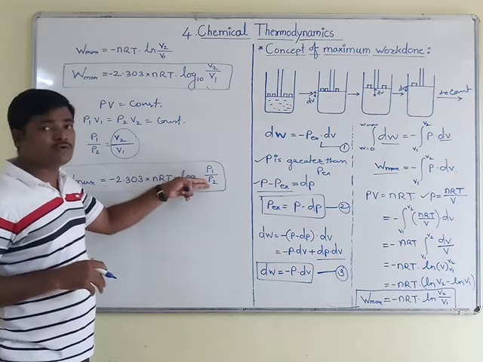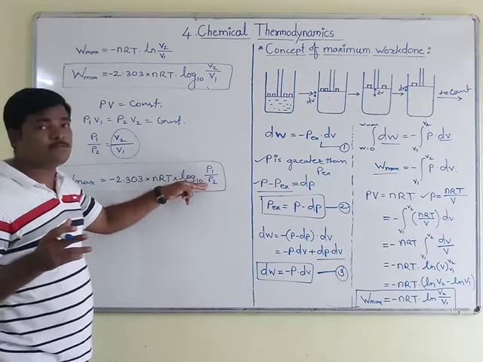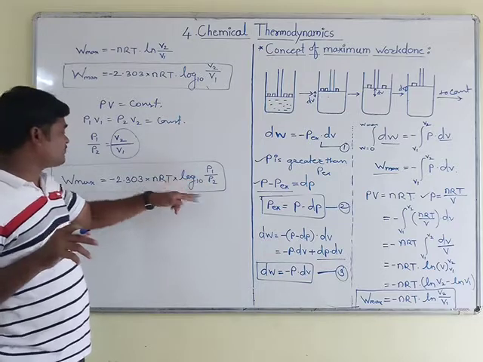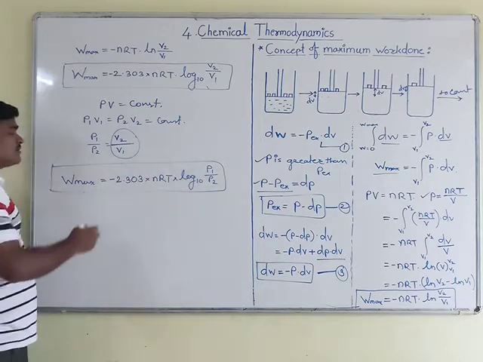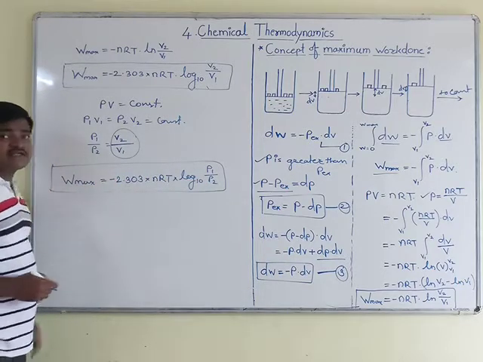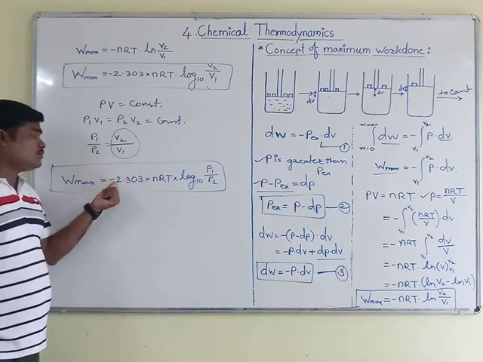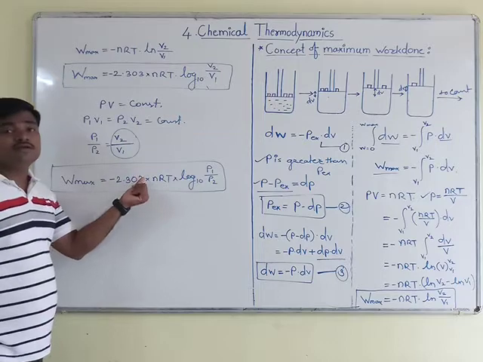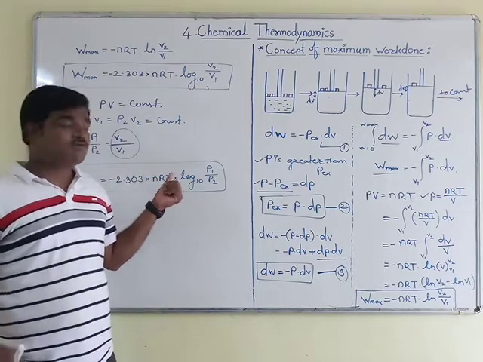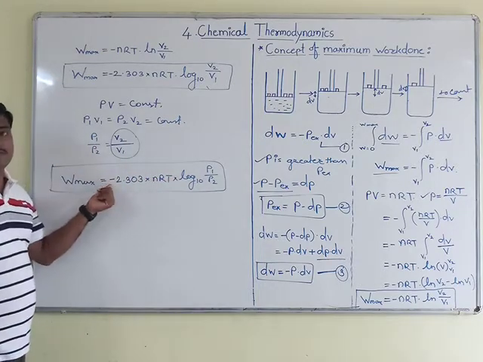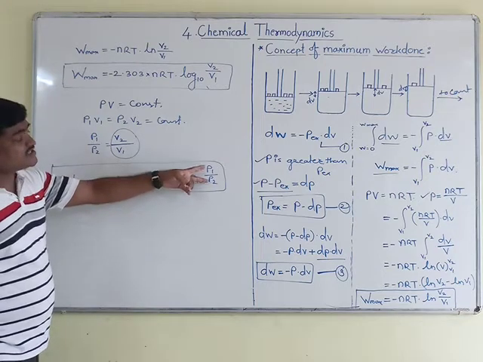Instead of P1 upon P2, you can use P2 upon P1. By doing this conversion you will lose this minus sign, and only the 2.303 term remains. Instead of the minus sign you will get a plus sign.